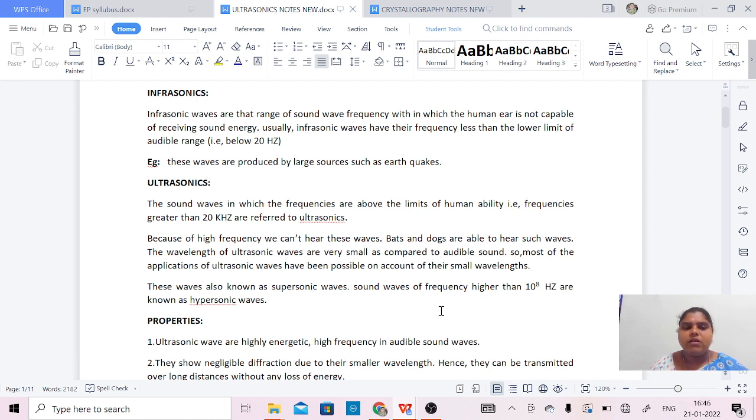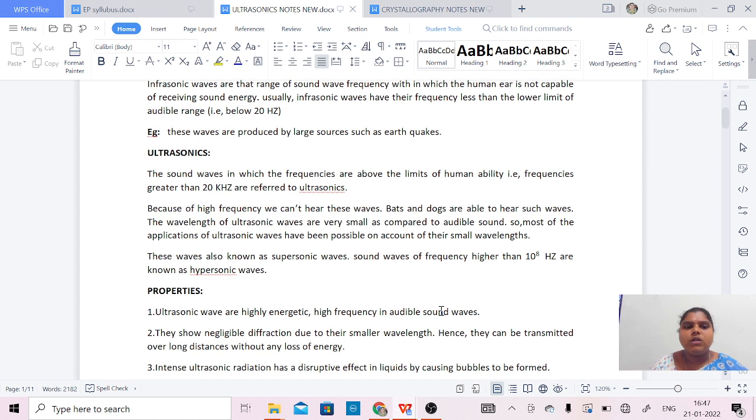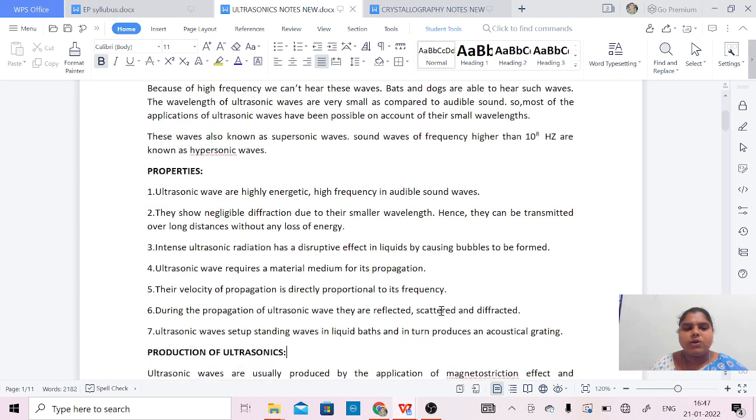The wavelength of ultrasonic waves is very small compared to audible sound, so most of the applications of ultrasonic waves have been possible due to their smaller wavelengths. Sound waves of frequency higher than 10 power 8 Hz are known as hypersonic waves. Let us see the properties of ultrasonic waves.